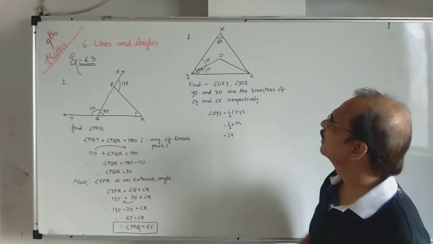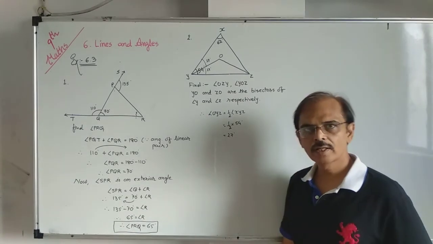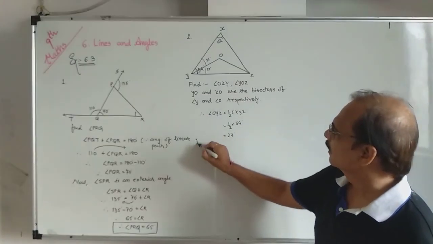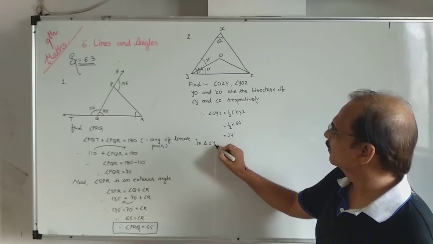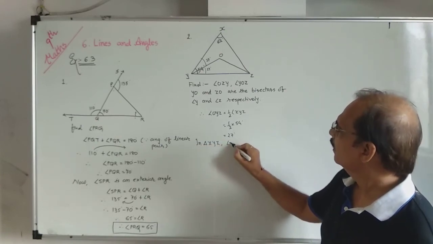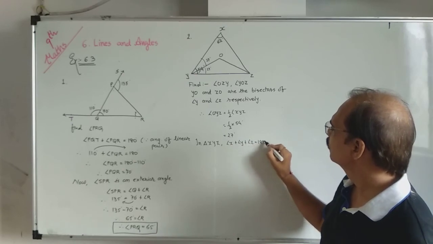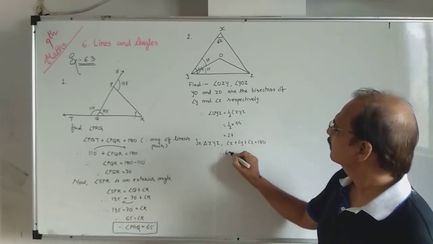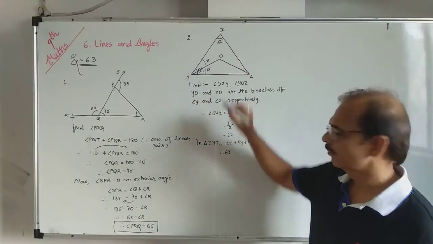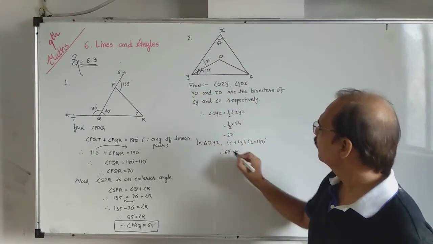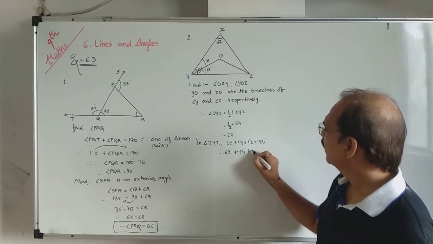OYZ is 27. Is it okay? Now angle sum property. In triangle XYZ, angle X plus angle Y plus angle Z equals 180. Angle X is 62, see in the diagram. Angle Y, total Y is 54. And Z we don't know.